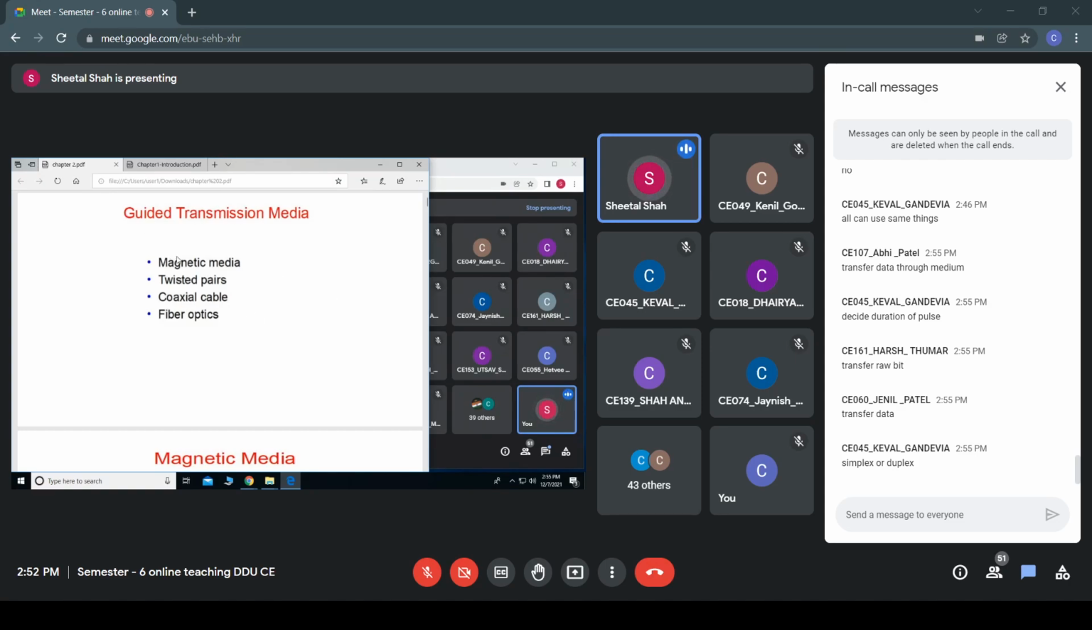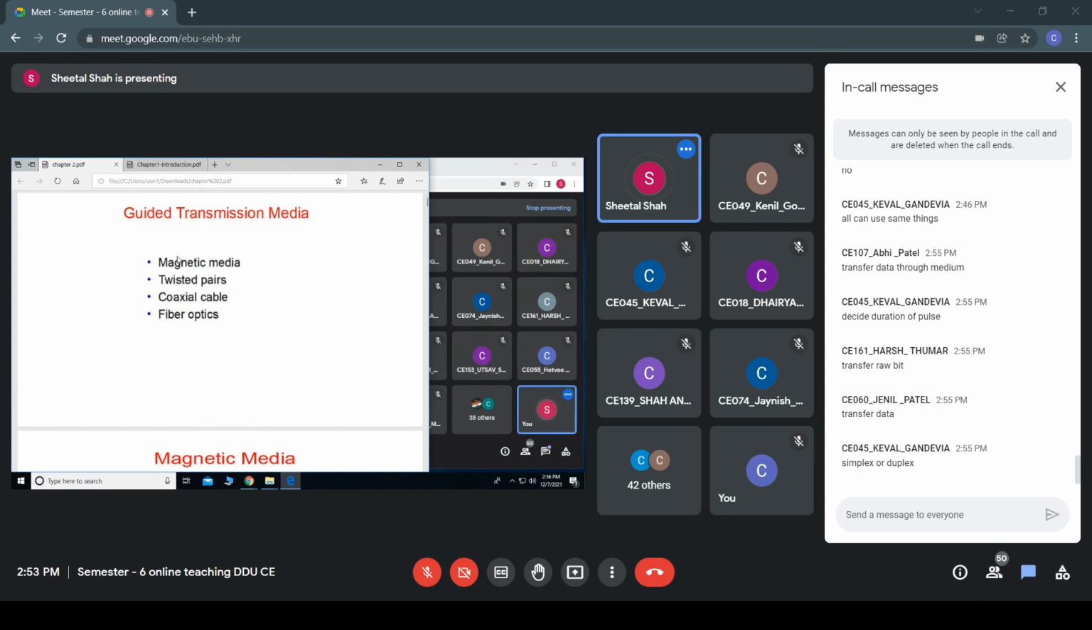In general, the transmission media is grouped into guided as well as unguided media. Guided media means the one which has a physical path. For example, a wire cable is an example of a guided media. Unguided media means the one in which the physical path is not provided. For example, radio transmission or satellite communication, where you don't have a physical wire to connect between source and destination. That is an example of an unguided transmission media.